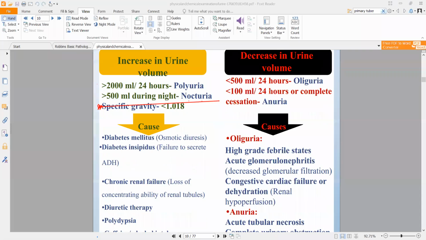Right. Now, decrease in urine volume. When do you find decrease in urine volume? Specifically, how much will be categorized as decrease in urine volume?